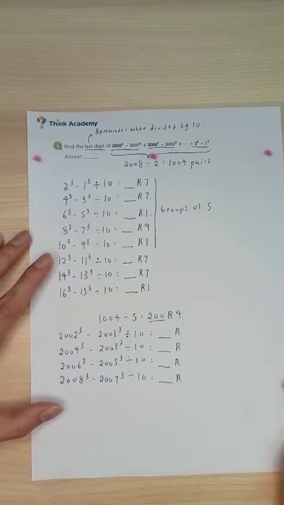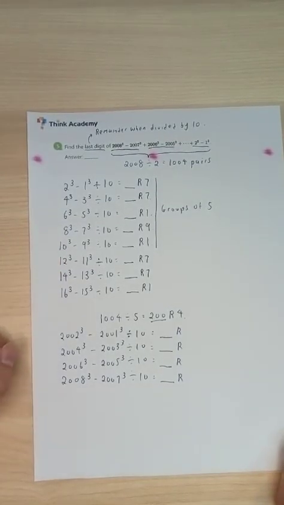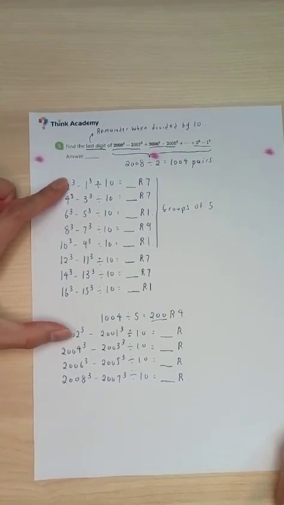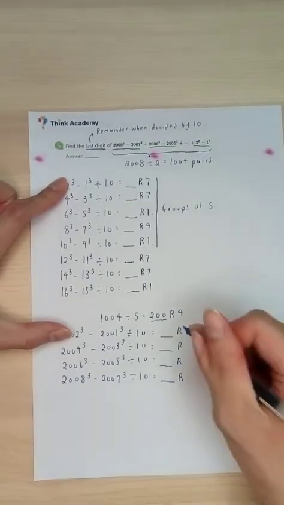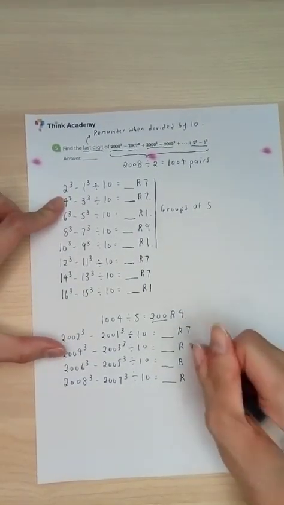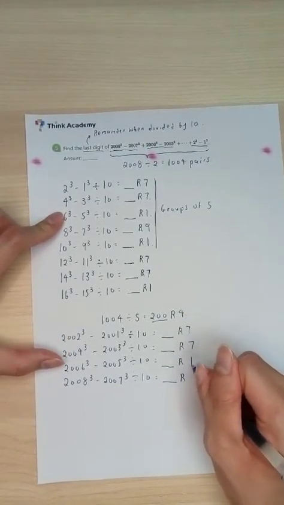So in this case, let's take a look. There must be some particular pattern over here. You notice that there's a 2 over here, so looking at this pattern, it's going to start with 7. 4 is going to be 7 again. 6 is going to be 1.